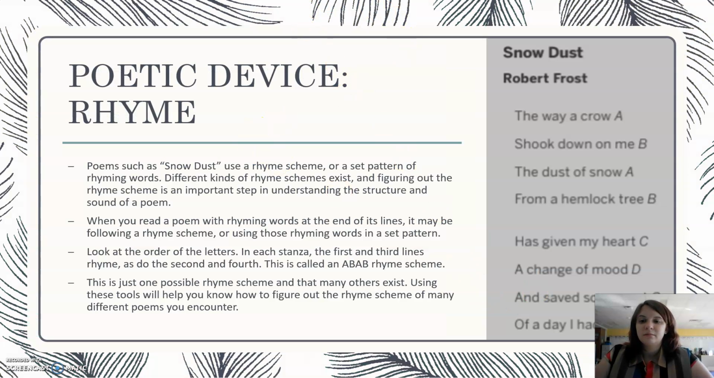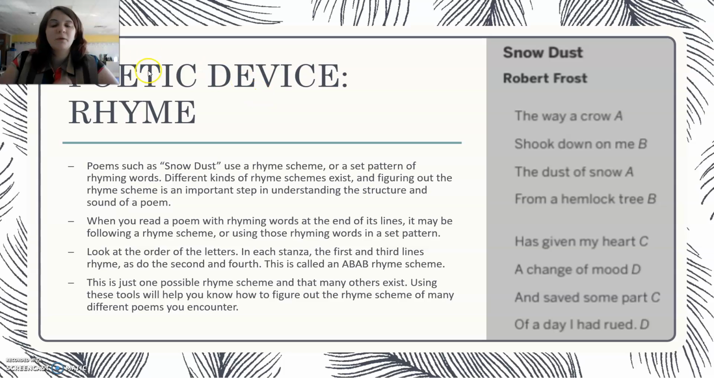So, let me move my video. So the poetic device we're going to focus on today is rhyme. Poems such as Snow Dust use a rhyme scheme, or a set pattern of rhyming words. Different kinds of rhyme schemes exist, and figuring out the rhyme scheme is an important step to understanding the structure of the poem.